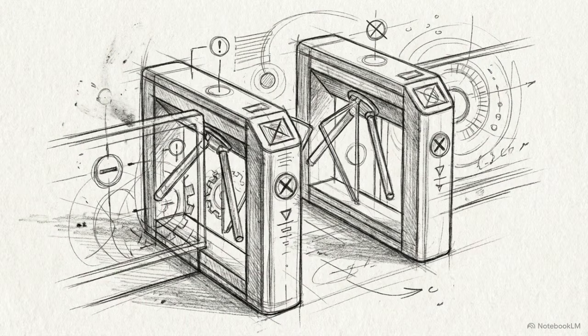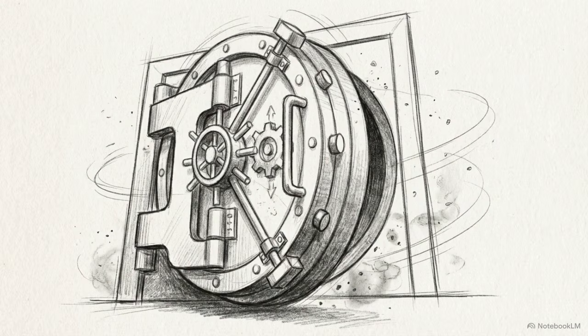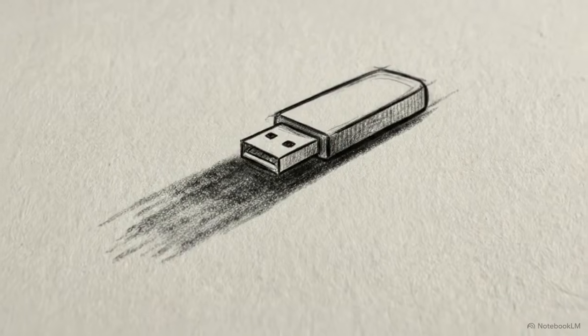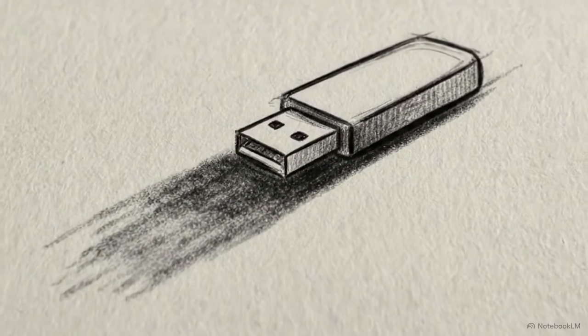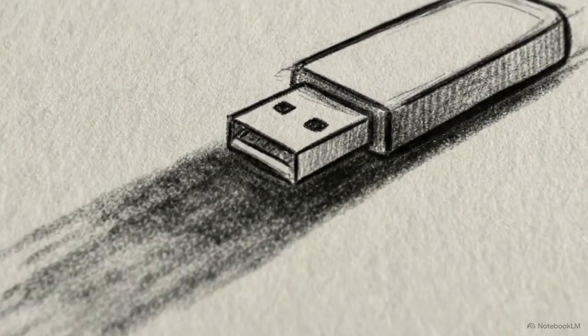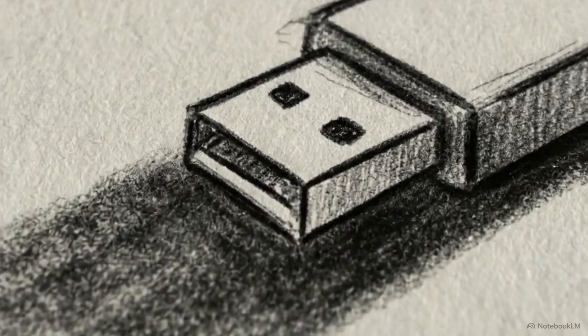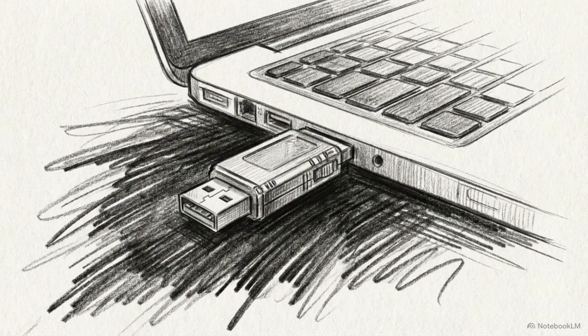Finally, we reach step 5, securing the physical space against individuals who bypass digital security entirely. The most common physical exploit is tailgating. This occurs when an unauthorized person simply follows an authorized employee into a secure building before the door closes, exploiting basic human politeness. Attackers also use physical baiting, as the camera pushes in slowly on the USB drive. By leaving a poison drive in a parking lot or break room, they trigger human curiosity, hoping you will plug it in to see what is on it, which instantly executes their malware.